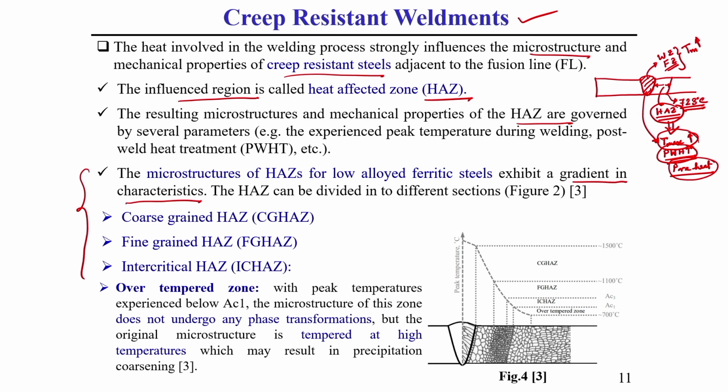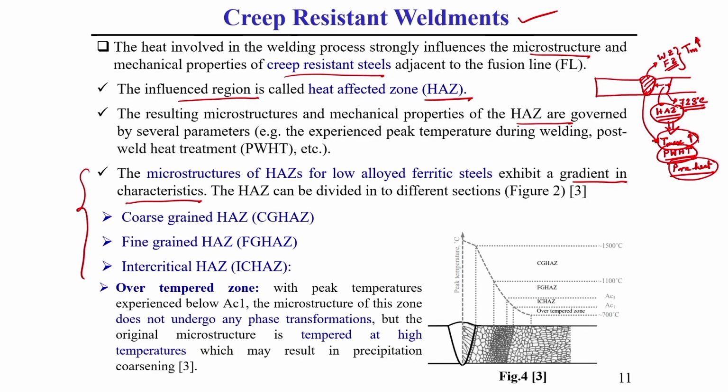In the sense that in this heat affected zone you can find a different range of grains, a different range of microstructures. How it is, I am going to discuss a little bit here. Due to this varying microstructure, most of the changes occur due to creep loading. That is why this is the main concern zone, this you should keep in mind.